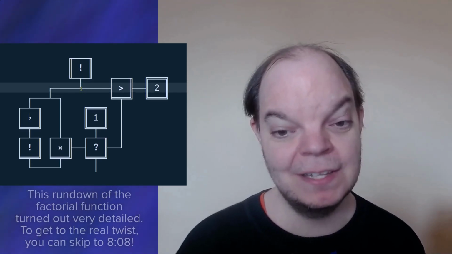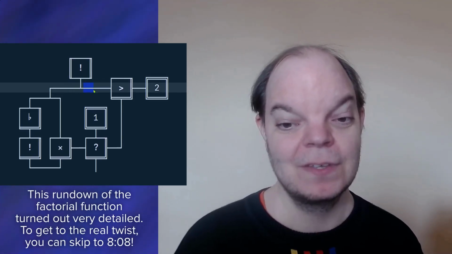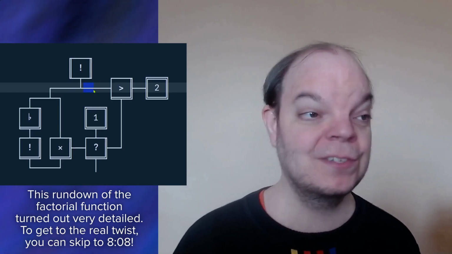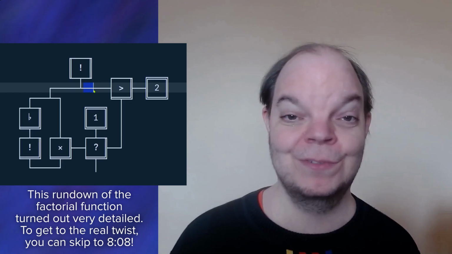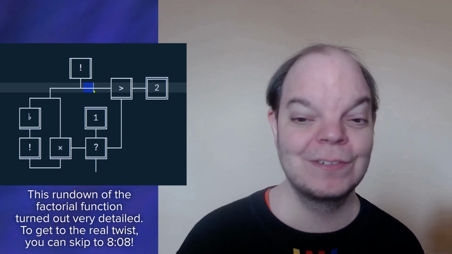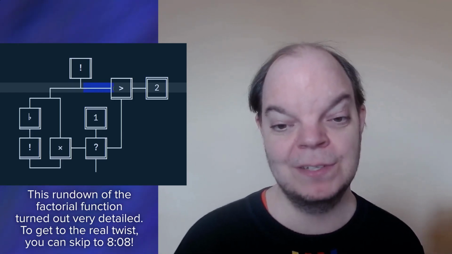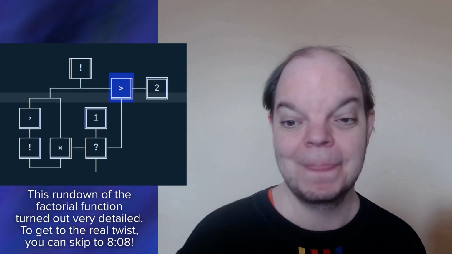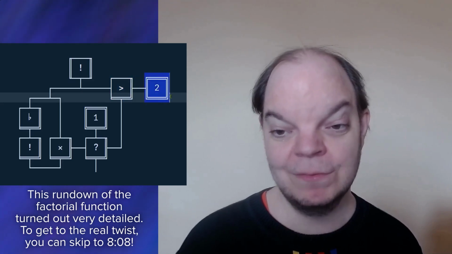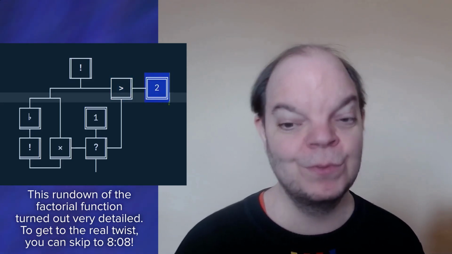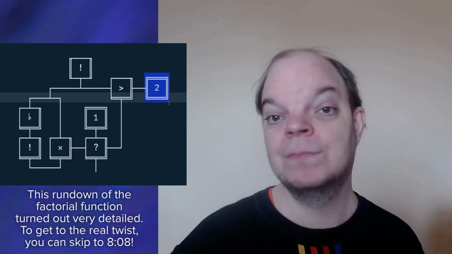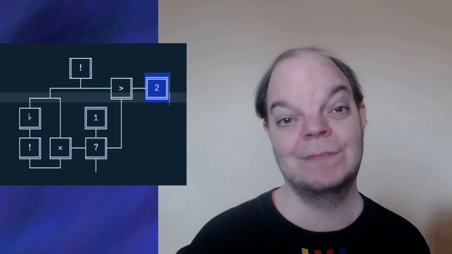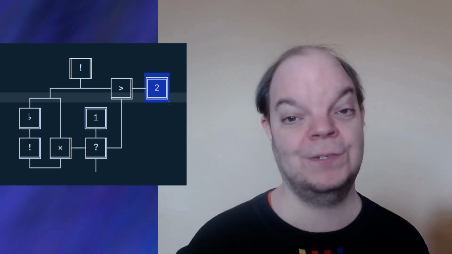After that, this line sort of splits into two, as you can see. So this value that goes into the function is split into two copies. So this is the same as just using a variable name twice in a function. Now, one of these two, namely this one here, the one that's going to the right, will hit this greater than sign. And on the other side of that greater than sign, we have the number 2. So what we want to do is check if the number is either 0 or 1. And if so, the result is 1, because 0 factorial is 1 and 1 factorial is 1.